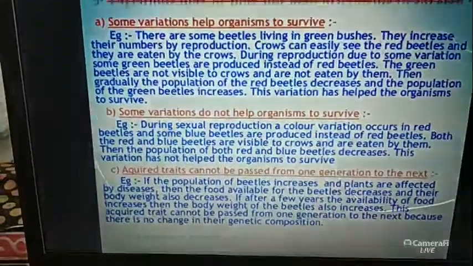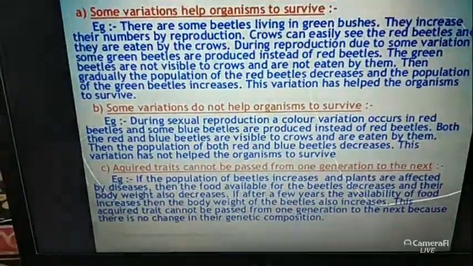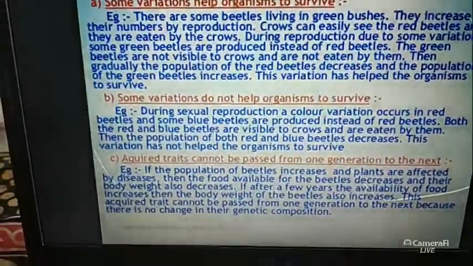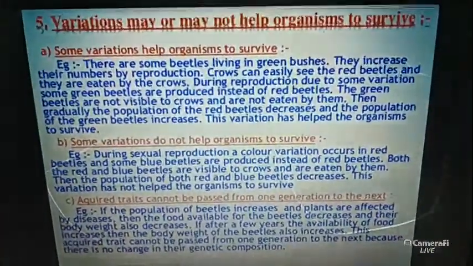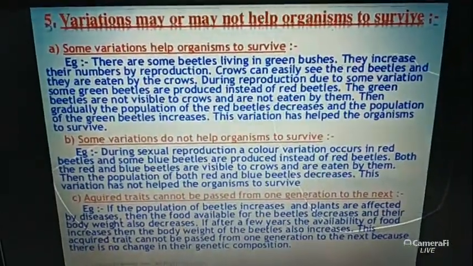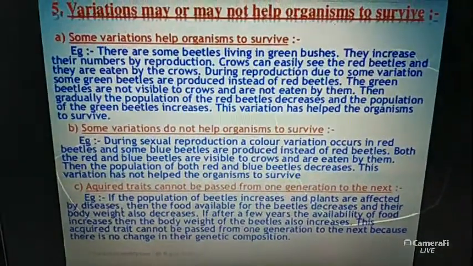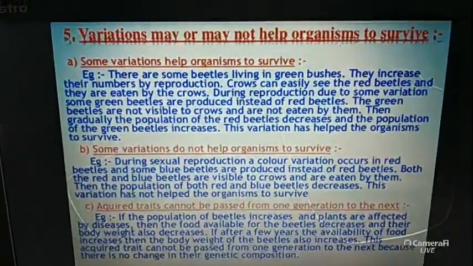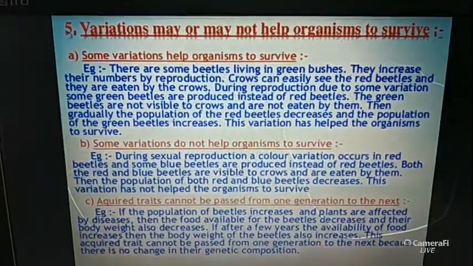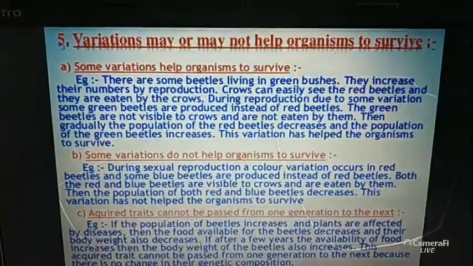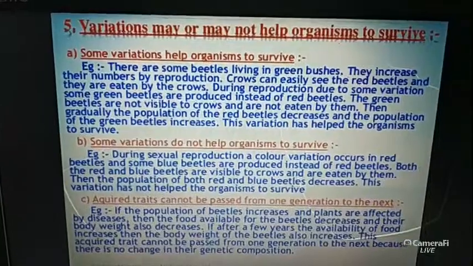So we can say that everything has two sides, one positive side and one negative side. Each and every incident has two sides. Now the positive side of the variation, what happened? When the red beetles converted to green beetles through the variation, then the green beetles are not seen by the crows.